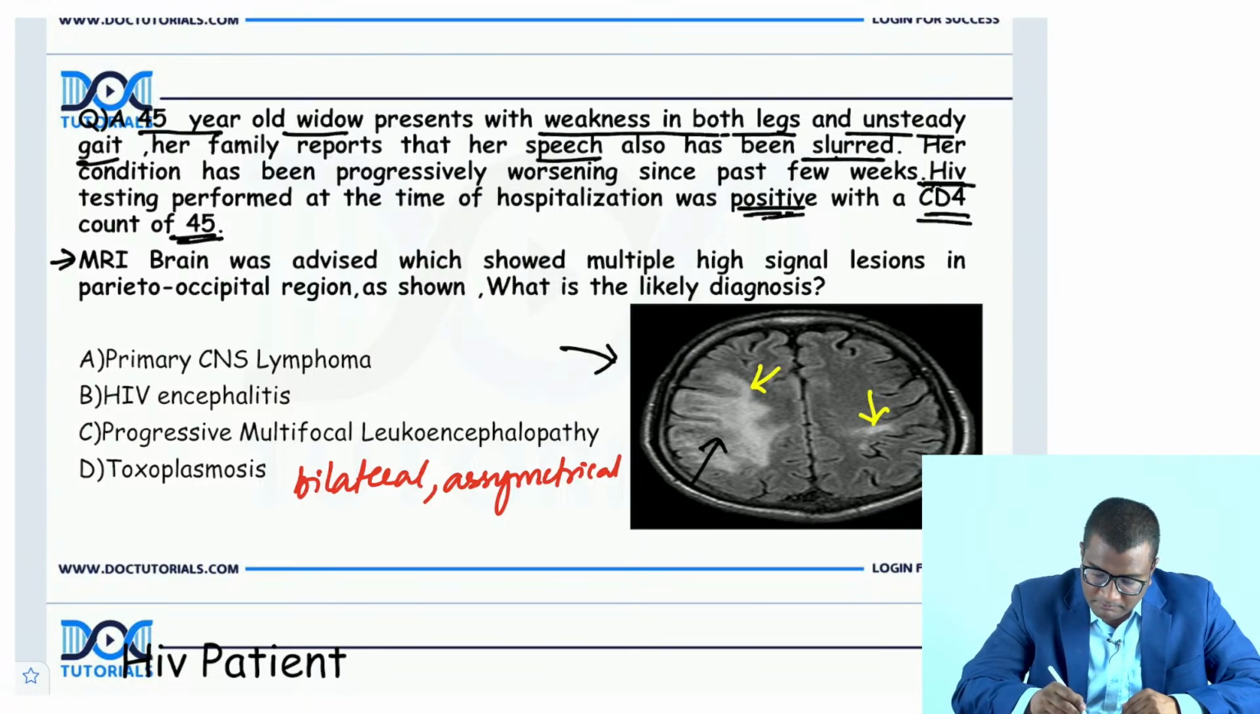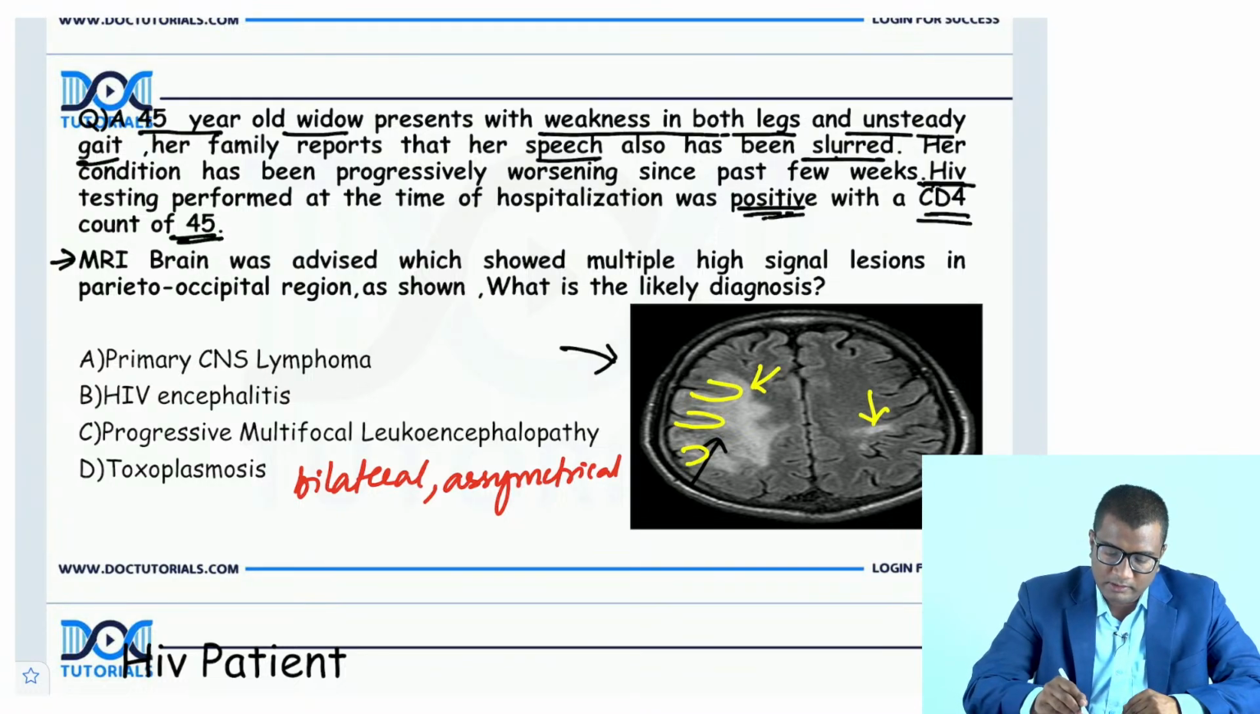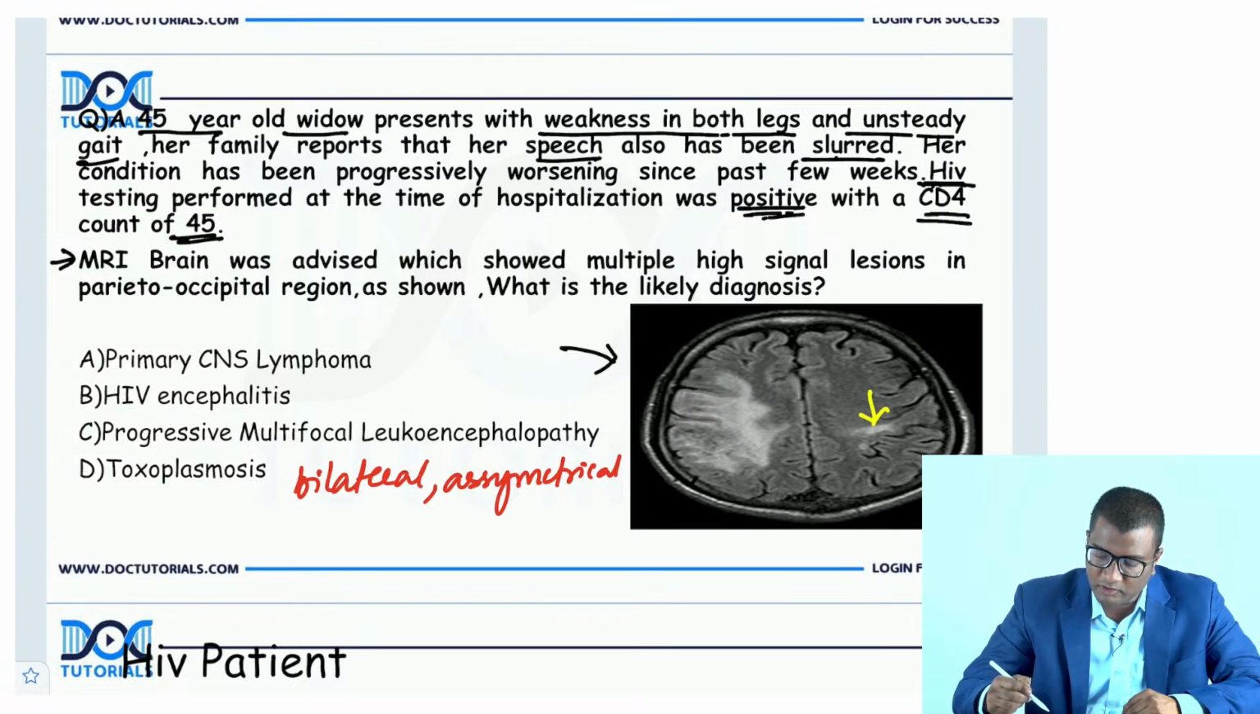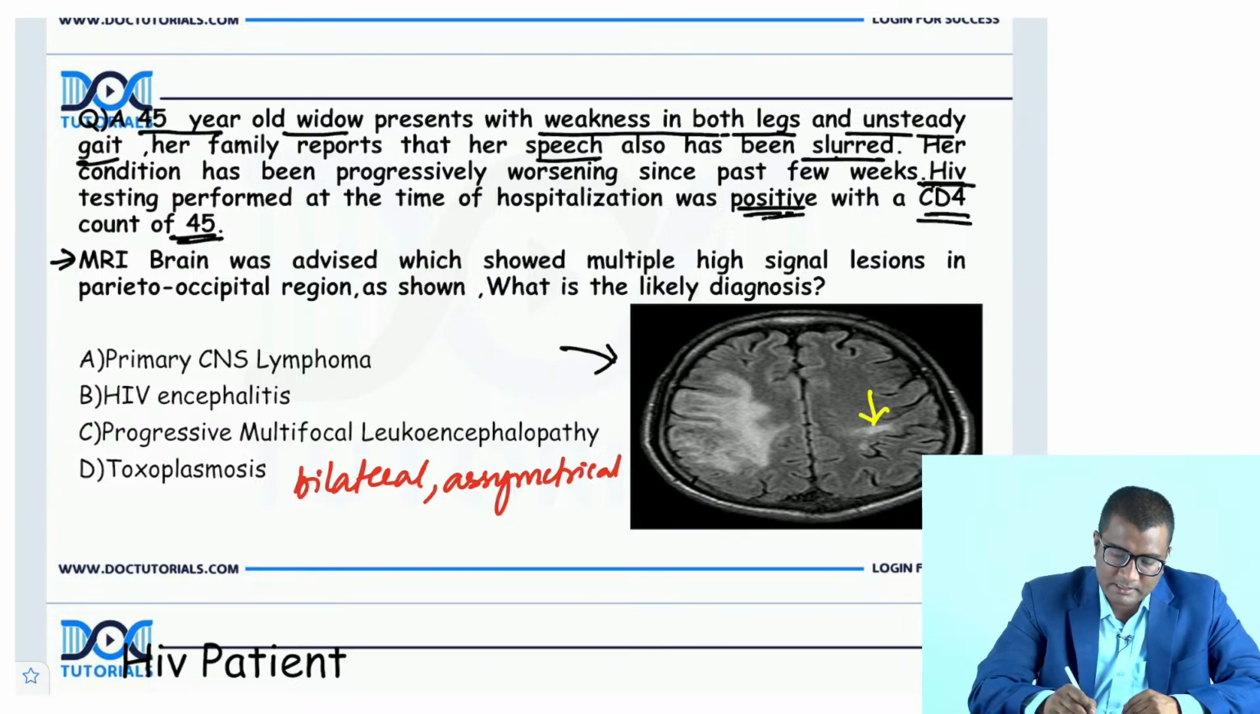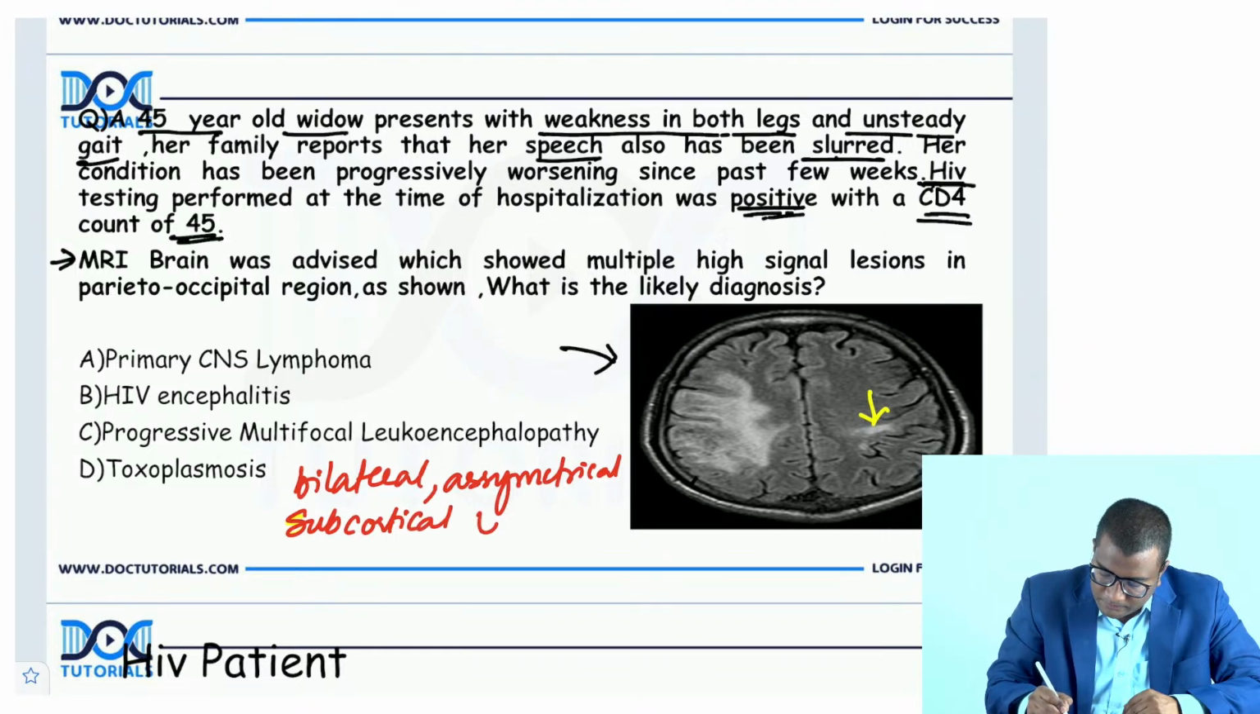And what about the subcortical U fibers? Subcortical U fibers means these fibers, just these fibers. Are they involved or not? The subcortical U fibers are also involved. The lesions are extending and involving the subcortical U fibers. So there is involvement of the subcortical U fibers also.